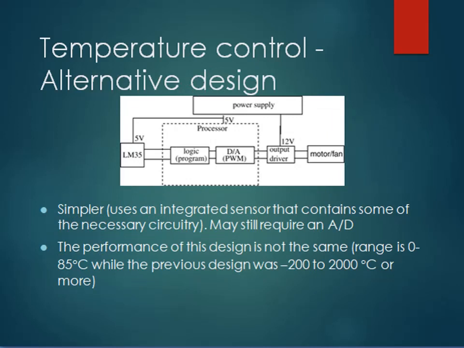Then, alternative designs. It uses an integrated sensor that contains some of the necessary circuitry. It may still require A to D if it does not have inbuilt A to D circuitry. The performance of this design is not the same, as it may have a range from 0 to 85 degrees Celsius, while the previous design may have a range from minus 200 to 2000 degrees Celsius, or it may be more.